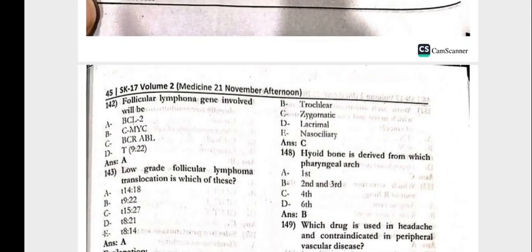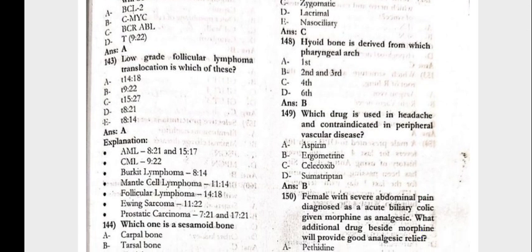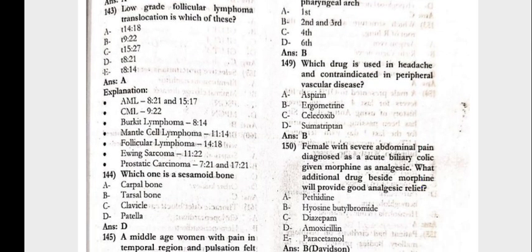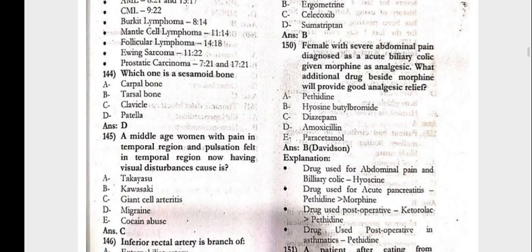The follicular lymphoma gene involved would be the BCL2. Low grade follicular lymphoma translocation, which of these? There is a translocation of the 14:18. Which one is the sesamoid bone? That is the patella. The middle-aged woman with the pain in the temporal region and the pulsation felt in the